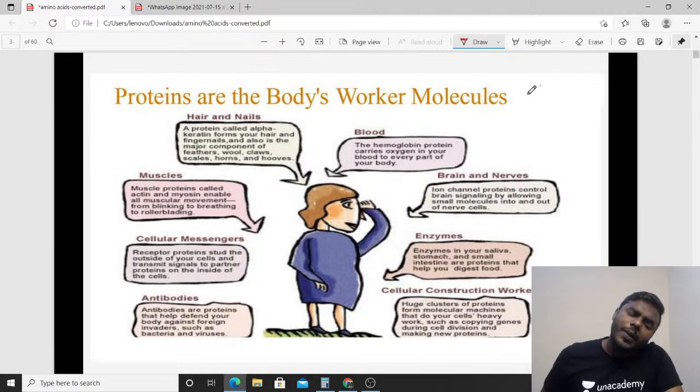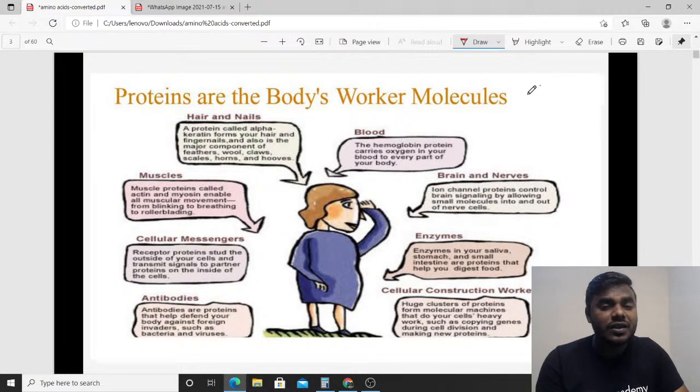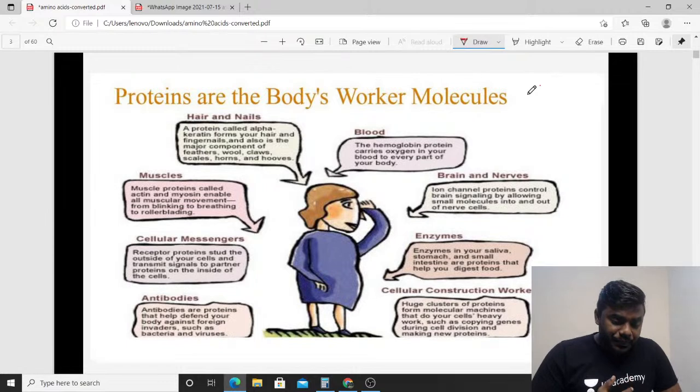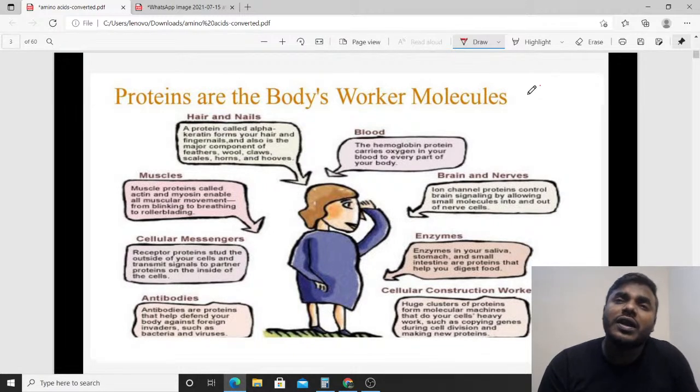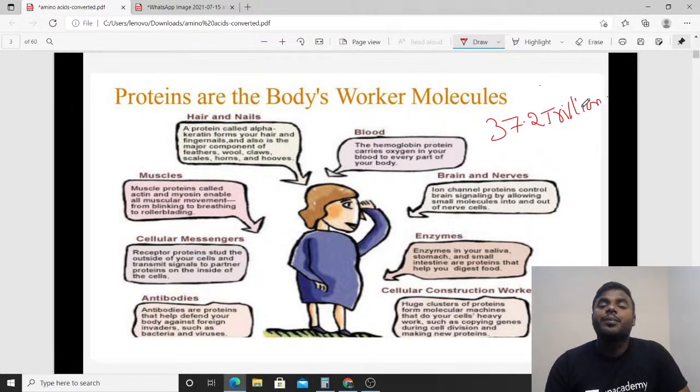Why, friends? Amino acids, see, we use it to say that proteins are the fundamental workers of the body. I mean to say that, friends, we use it to read that whatever function is performed by the living cell is under the control of a protein. In a single line, friends, whatever 37.2 trillion cells are present in the body, every function performed by the cell is under the control of protein.